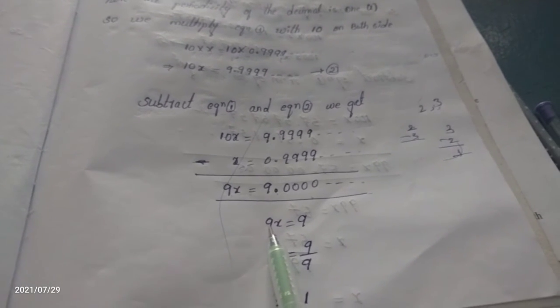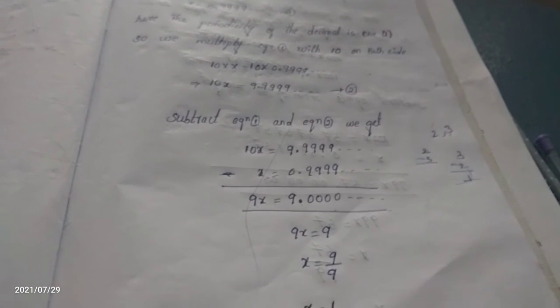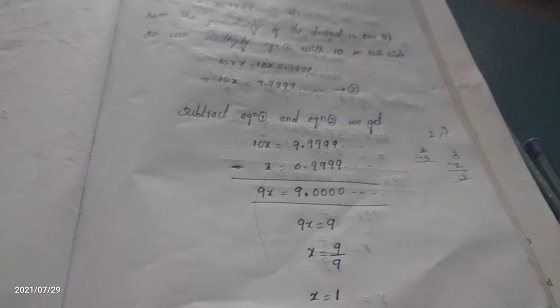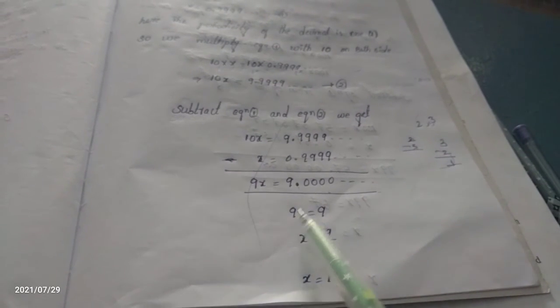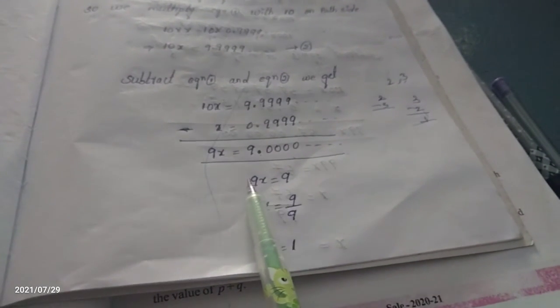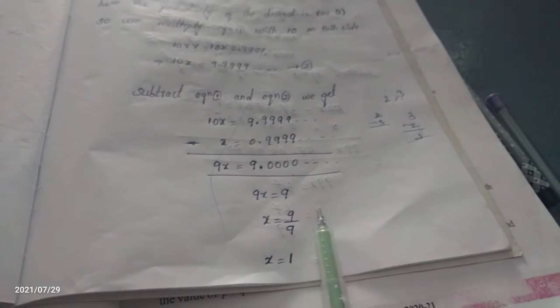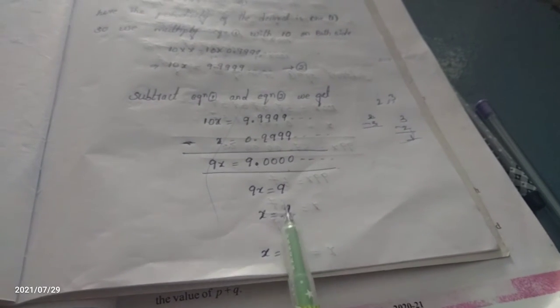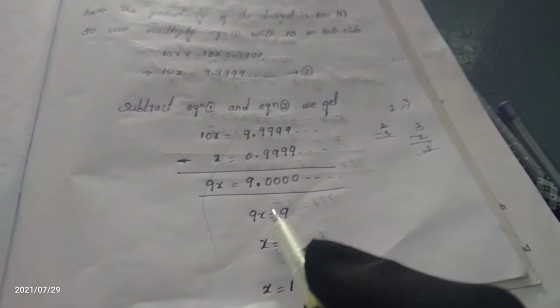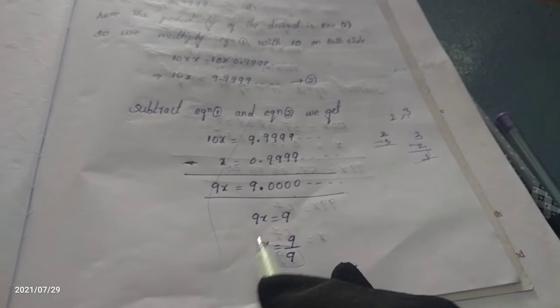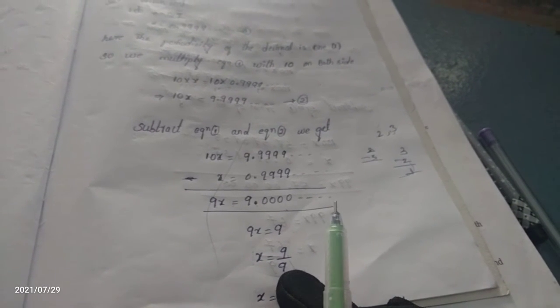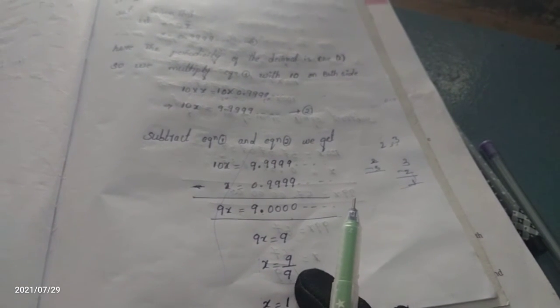Okay, here 9 is multiplied. When we send this number to the other side, to the LHS side, it is a multiply. If it goes to that side, it becomes divide. 9 is there; when we send it to the next side, it becomes divided, 9 by 9. Okay, you can leave this equation up to that. If you want to end this answer up to that, it is your wish.